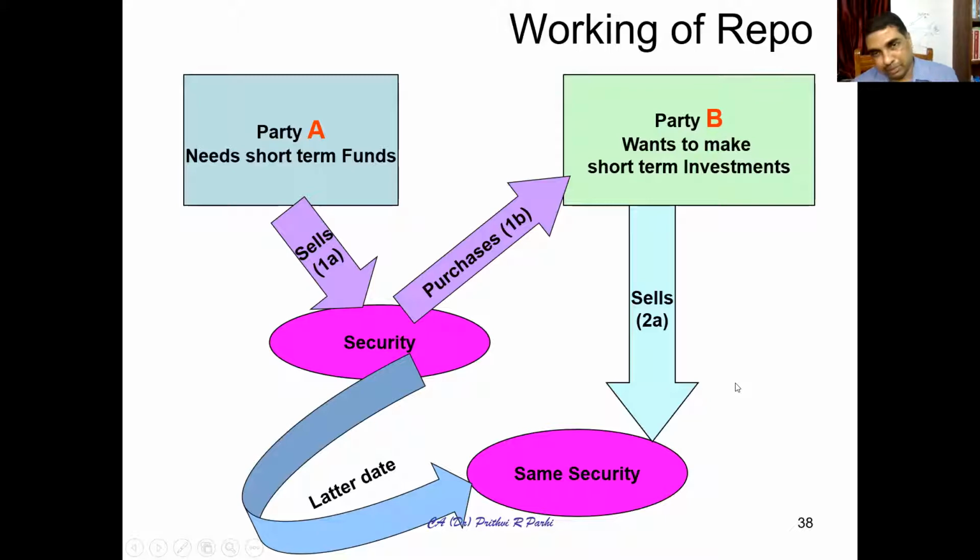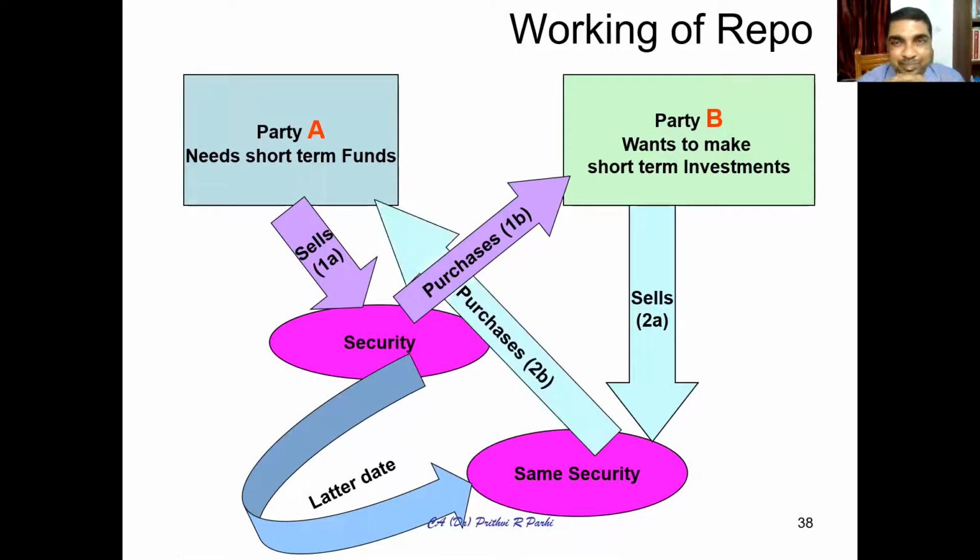Let us say he purchased for 1,000, he will be selling it at 1,100. The extra 100 he will get as the return on his investment. But who will purchase? It will be purchased by A. This is how repo works. This is called ready forward. I think you have understood the terms.